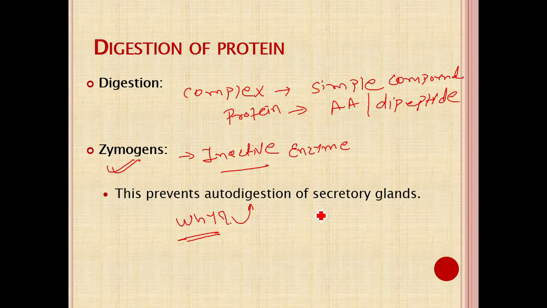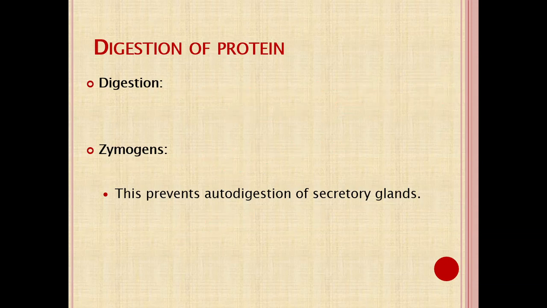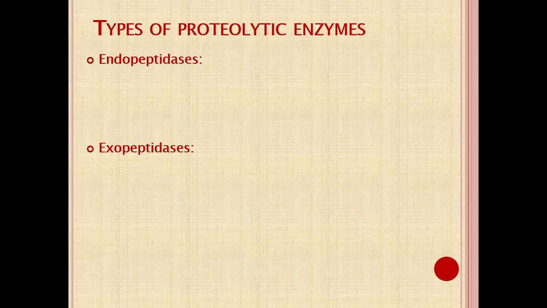So remember, for the digestion of the protein, various proteolytic enzymes are required. The majority of these are secreted in an inactive form. In general, the proteolytic enzymes are divided into two groups depending on where they act on the peptide bond: endopeptidase and exopeptidase. Endo, as the name itself suggests, acts inside the polypeptide chain. Exopeptidase means it acts on the end of the polypeptide chain.